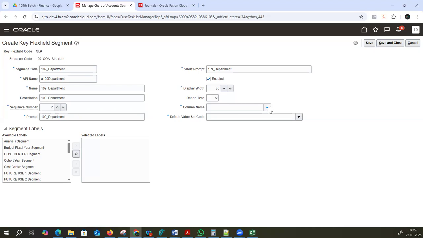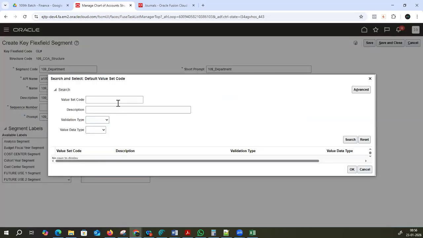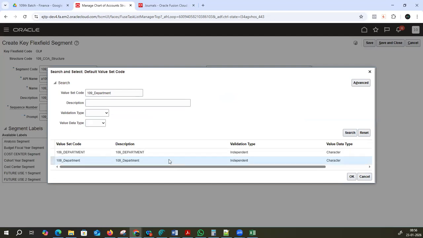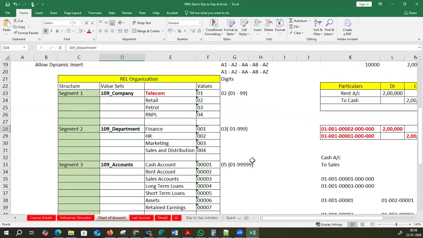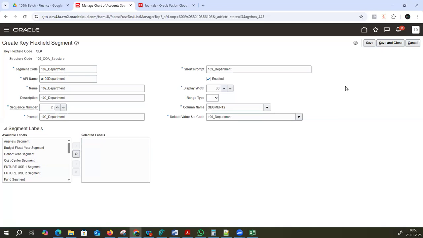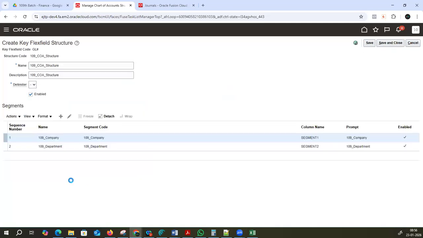Okay, column, segment number 2. Okay, drop down, department. For department we can use cost center as the segment label. If you don't want to give the cost center label also, it's okay, no problem. If you want to give it, give it, anything is fine. What is the importance of label also, I will come back. Okay, save this, save and close this.